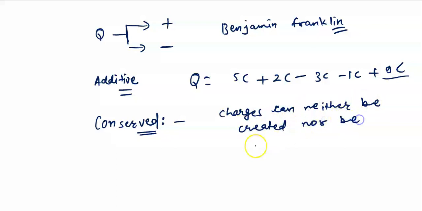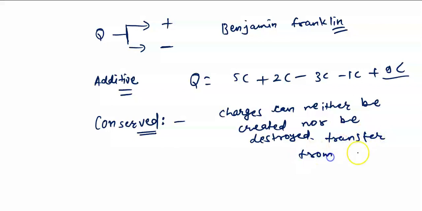You can't create the charges, you can't destroy the charges. What we can do is transfer them. Charges can be transferred from one body to another. However, during the process you should remember that the total charge will remain conserved.